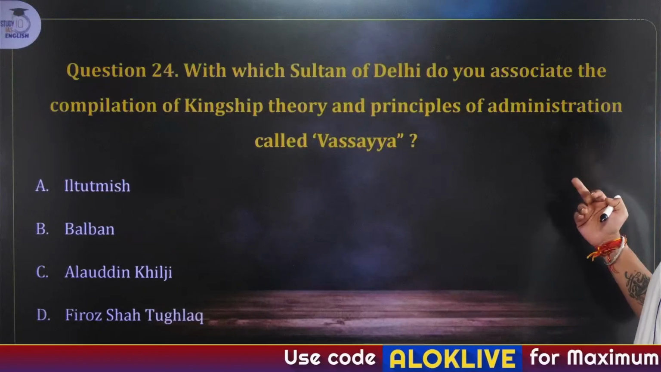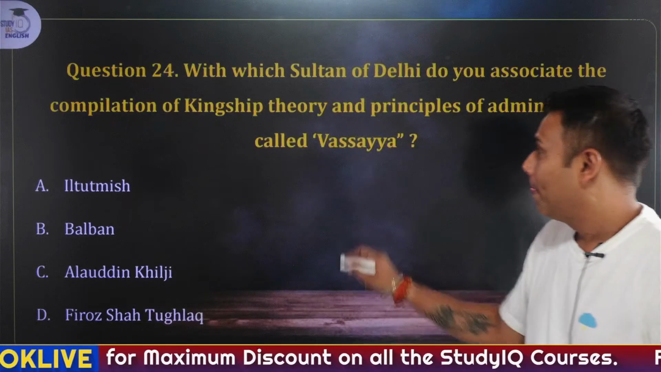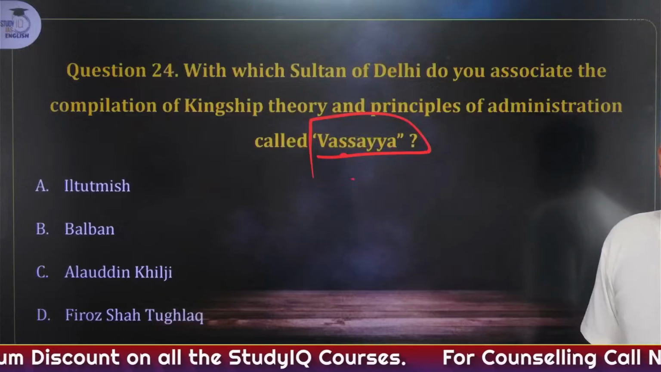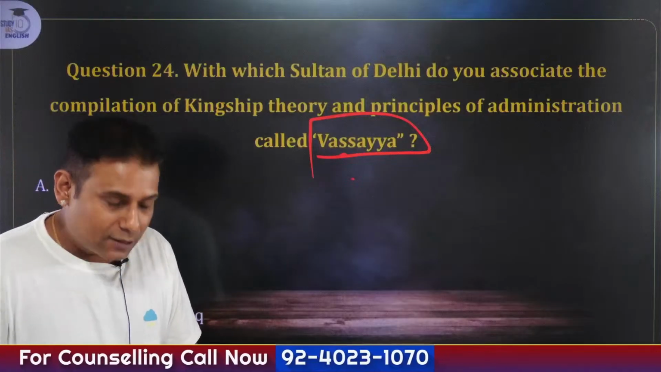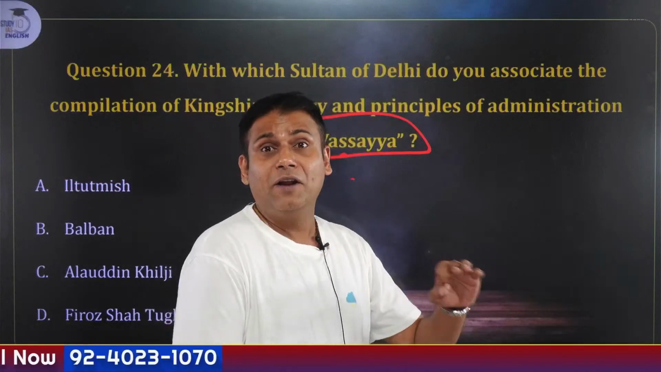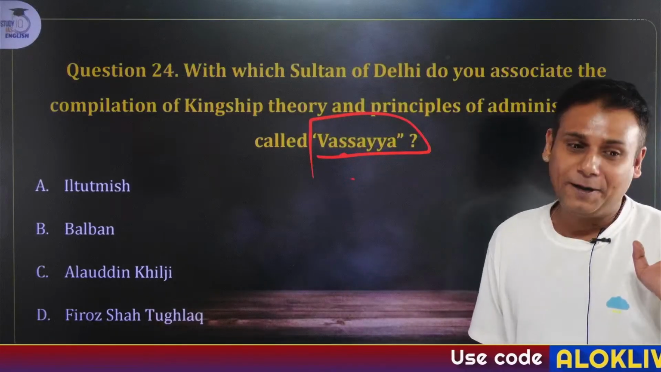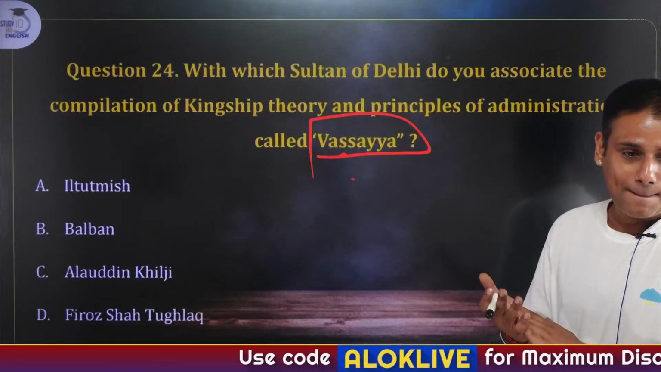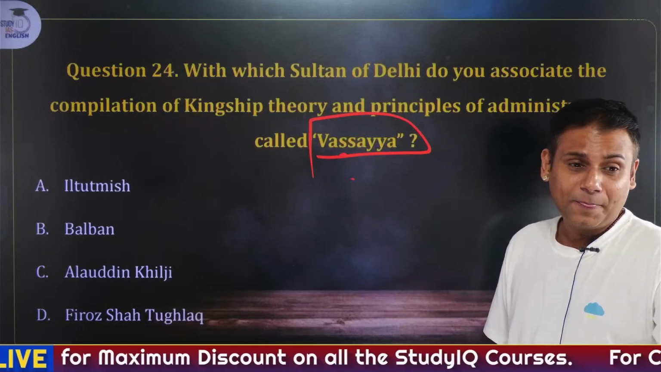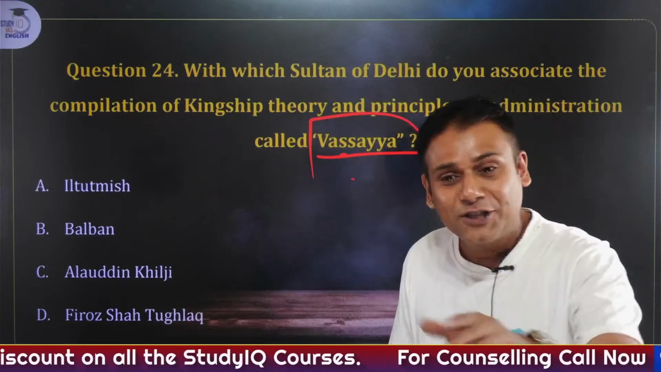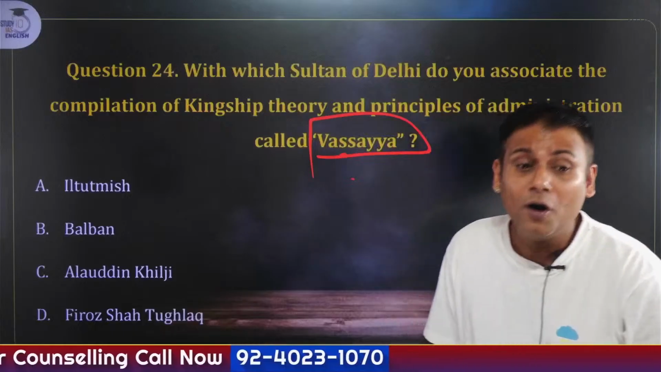With which Sultan of Delhi do you associate the compilation of kingship theory and principles of administration called Vashaya? I'll give you a small hint to this question. In simple words, his administration was completely beautiful and flawless. He had introduced market control mechanisms. A small hint. Yes, fast. Market control mechanism, we just studied this right now. So by this hint you can easily solve this one. There are 35 questions. It will take hardly 7 to 8 more minutes, guys, if you go faster.